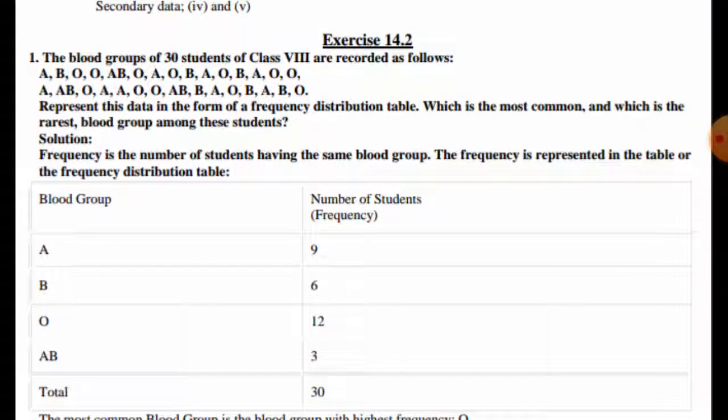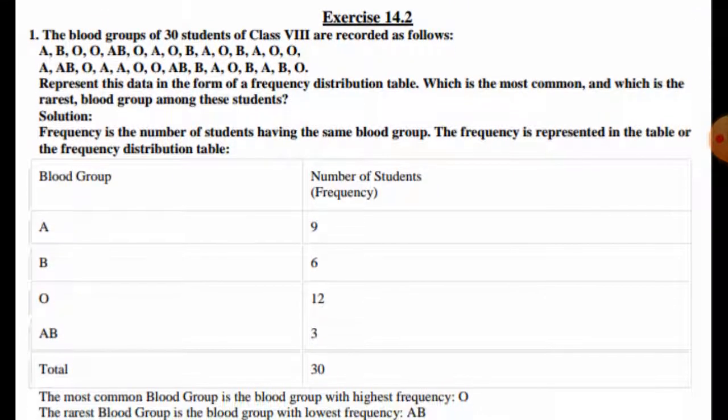Now today we are going to start exercise 14.2. In this exercise we will study grouped data or the frequency distribution table. In question number 1, the blood groups of 30 students of class 8th are recorded as follows. We are given these blood groups, that is A, B, O and AB. We have to make a frequency distribution table.